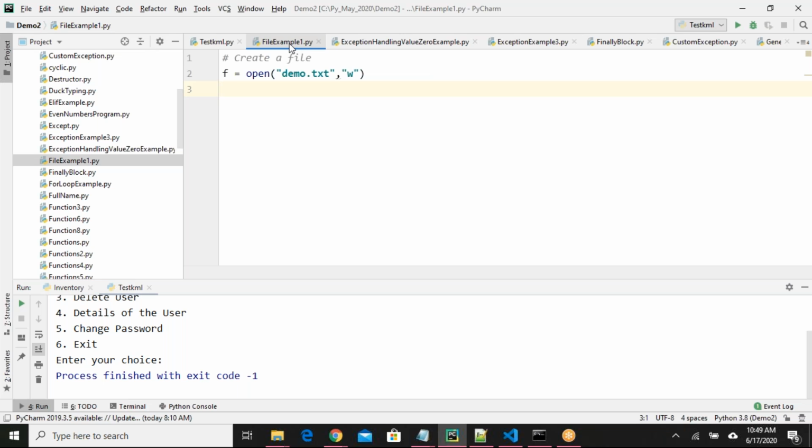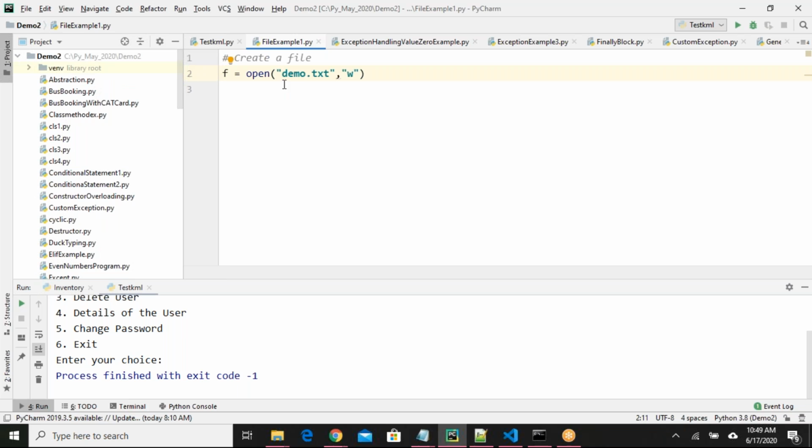If you want to create this file in any other location, you can provide the location here, like d:/, whatever location you want to save this file, you can provide that path. I don't have any D drive, so I'm fine to have the files inside this demo2 folder. So I'll just say f equals open demo.txt and the mode is W, write mode. The file is created and opened by Python in the background in write mode. The file is open and available with Python.